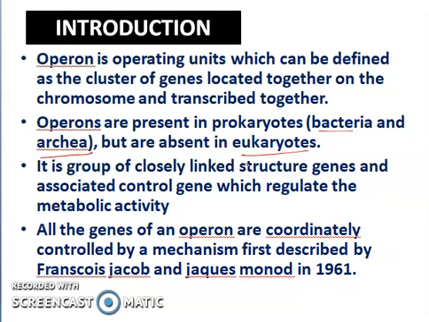bacteria. Now, the next point is all the genes of an operon are coordinately controlled. That means they have a coordination when they are controlled. The genes which are responsible for the metabolic pathway, they are coordinately controlled by a mechanism. And it was first described by Francois Jacob and Jacques Monod in 1961.